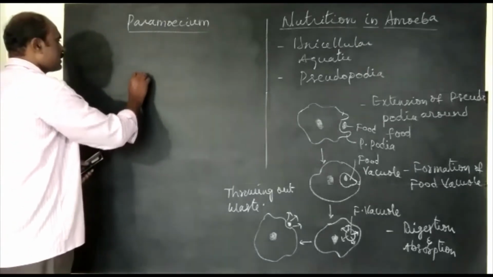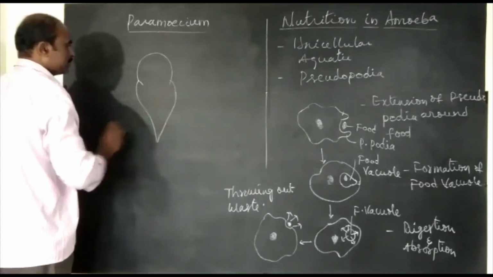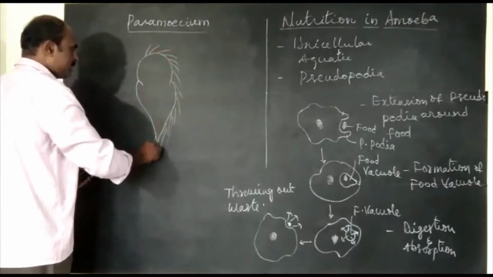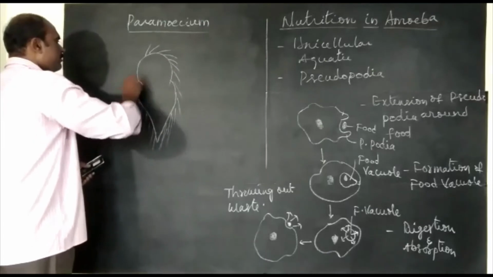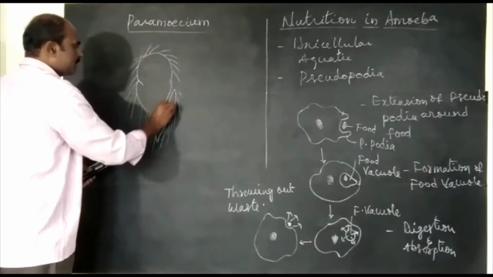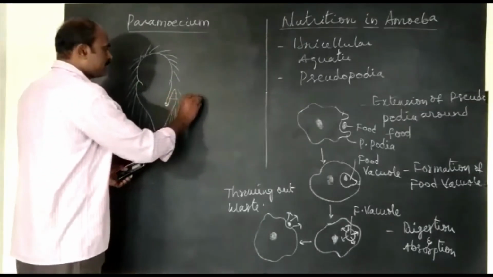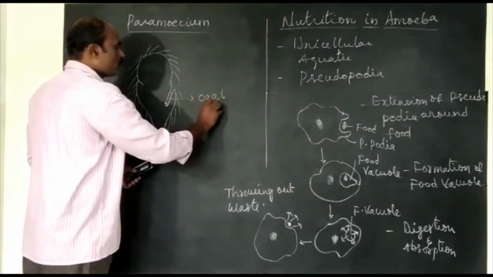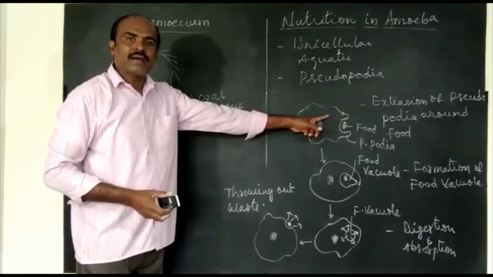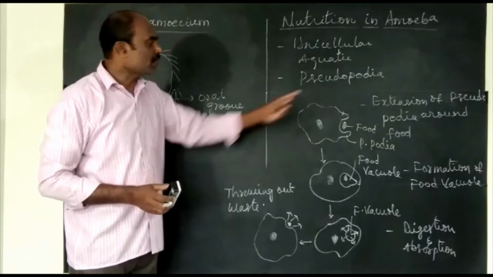So this is paramecium. So there are cilia all over the body. These cilia help in getting food material. This paramecium can take food material at a specific spot. That specific spot is oral groove.